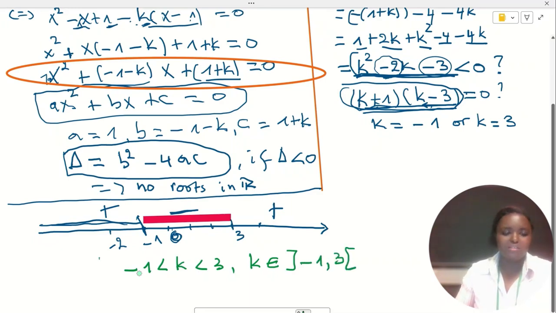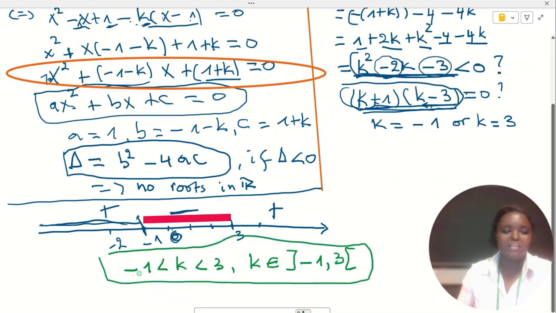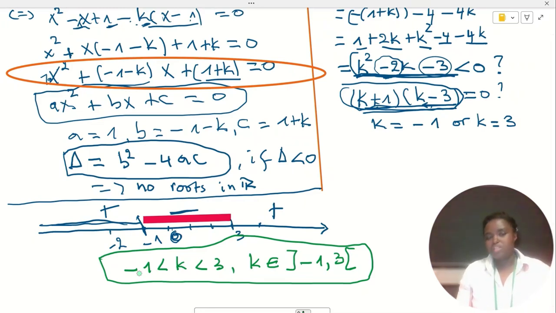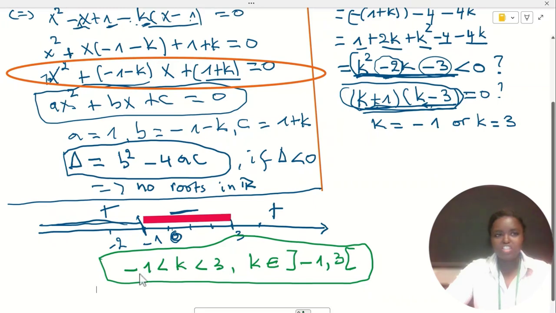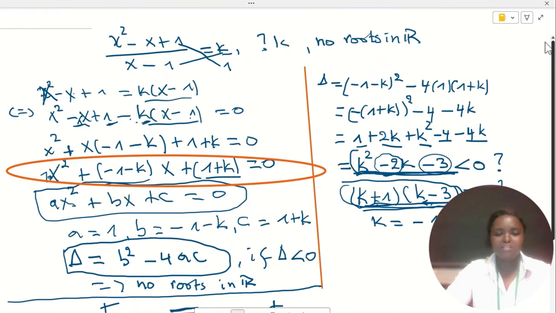This was the answer. That's the value of k. Any k that you can take from this interval, the equation that we had at the top here will not have a solution in R.